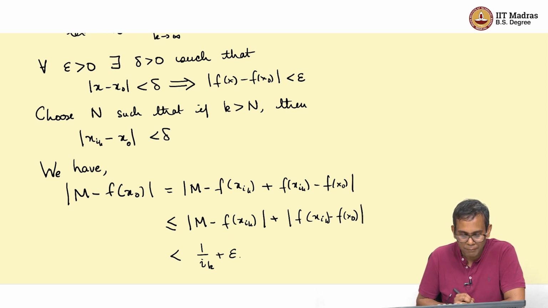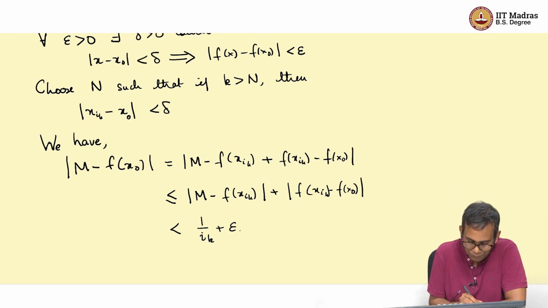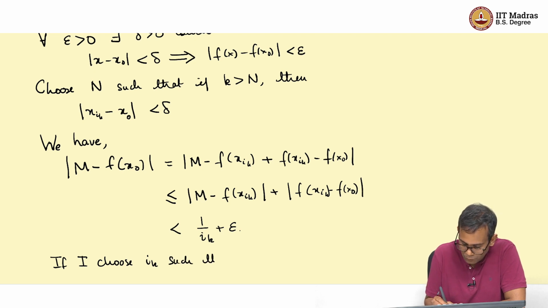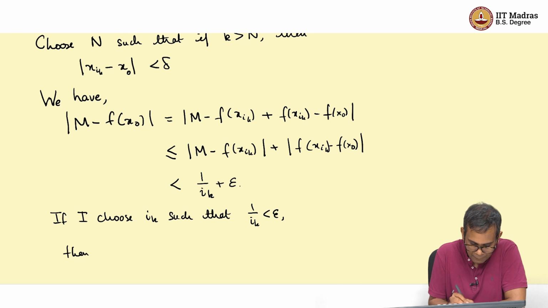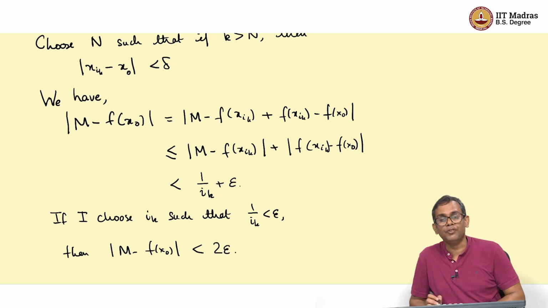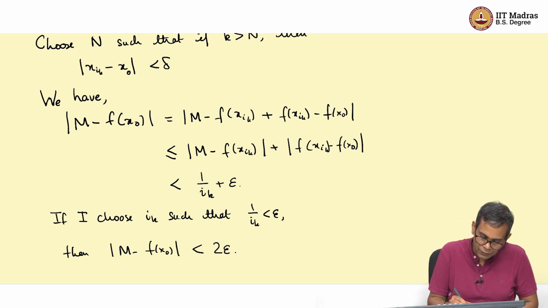So, now if I make sure that I also choose i_k such that 1 over i_k is less than epsilon, then I have M minus f(x0) is less than 2 epsilon, and this is true for every epsilon positive. So, this implies, as we have seen before, that f(x0) is actually equal to M.